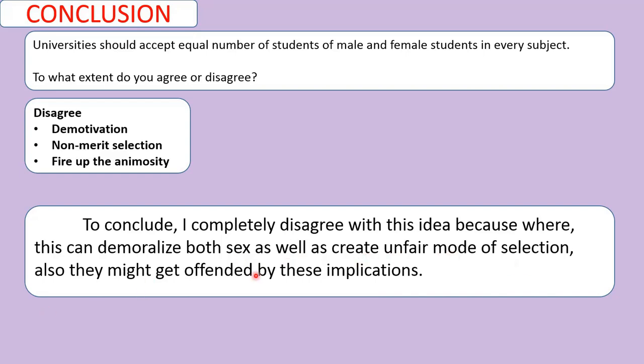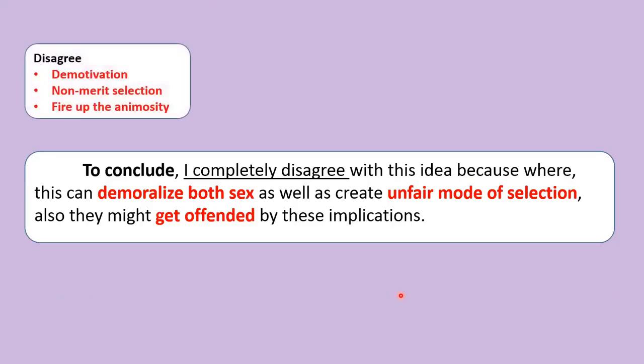Also, they might get offended by these implications. So you can see that, taking these ideas in view of disagreement, he has used a linking word to conclude. That's fairly fine. You can see that I completely disagree. He's restating his position just to make sure, because it is the basic requirement of conclusion. If your position has been required, then you must mention your position.